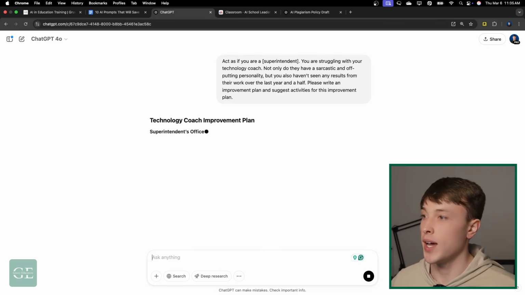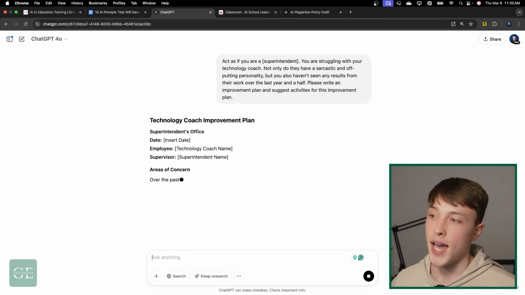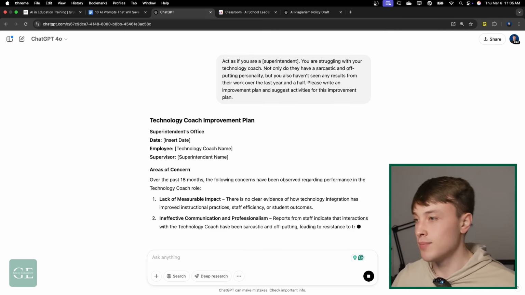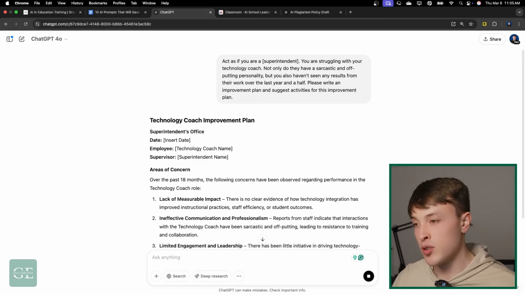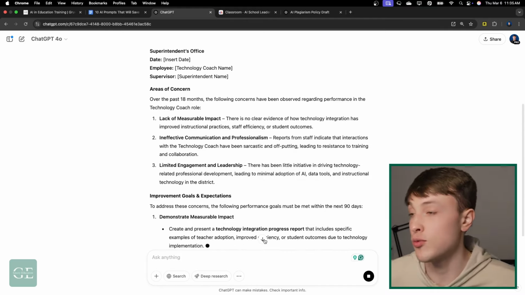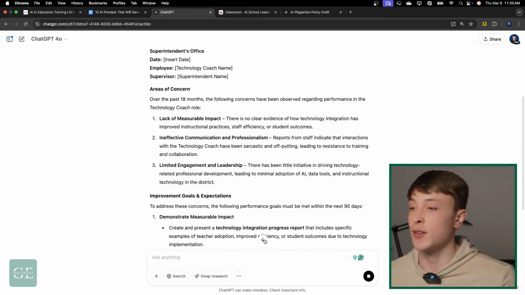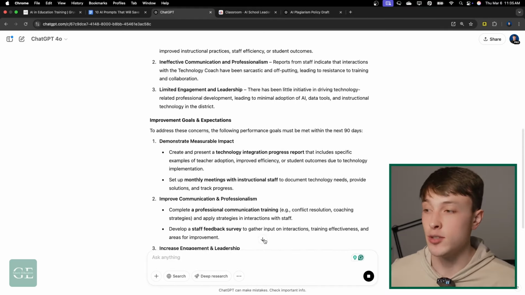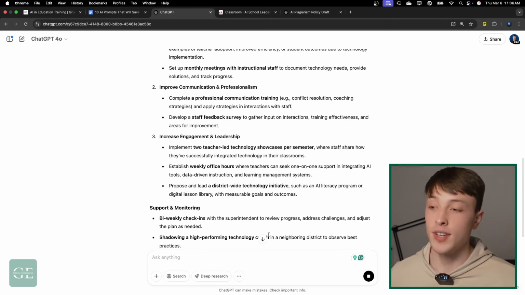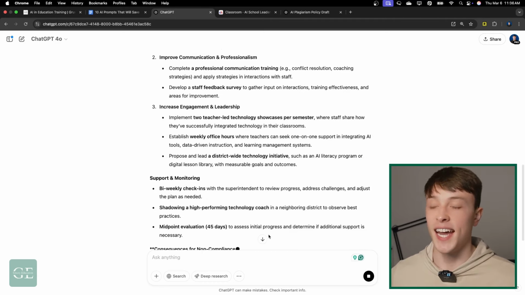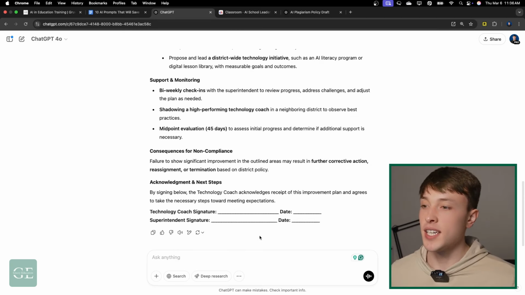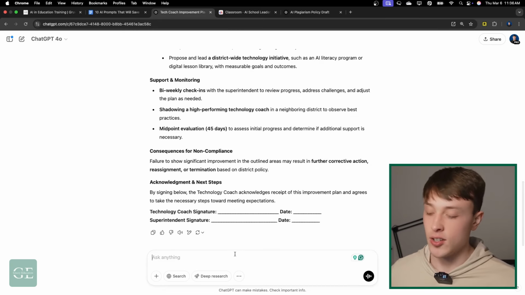and it is going to go ahead and do that. So maybe you observe somebody's not doing their job correctly and you want to create an improvement plan, but you take a step back and think about how much time that would probably take to draft that whole improvement plan and make it exactly what you want. But with ChatGPT, you can get the improvement plan very, very quickly, at least a draft of it, so you could then go in and edit everything to exactly what you want. And just a little key tip here, ChatGPT has this thing called the canvas.